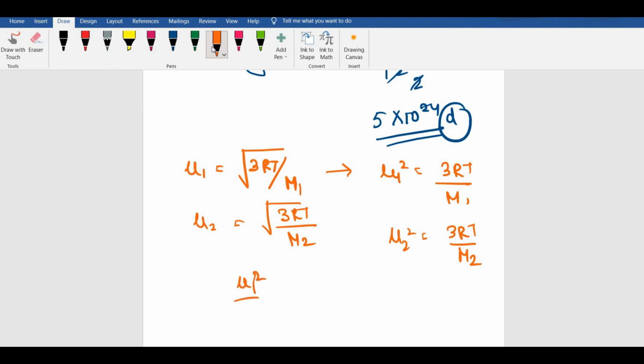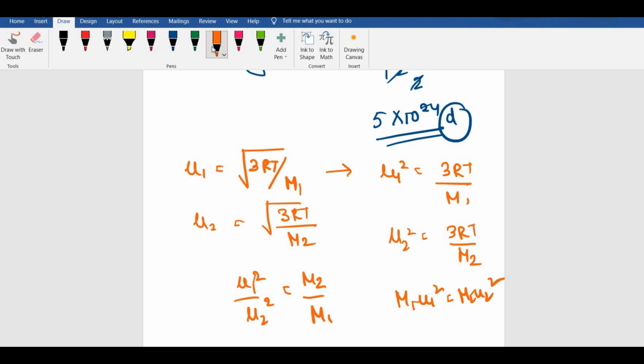Dividing U1 square by U2 square, what do we get? We get M2 by M1, right? So if this is mentioned somewhere, just check it out. We can also write it as M1 U1 squared equal to M2 U2 squared.